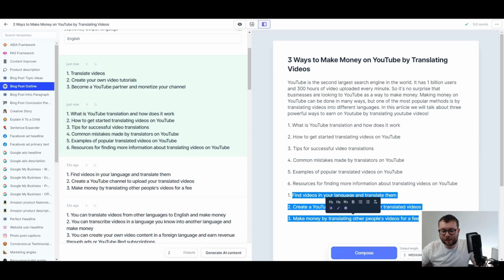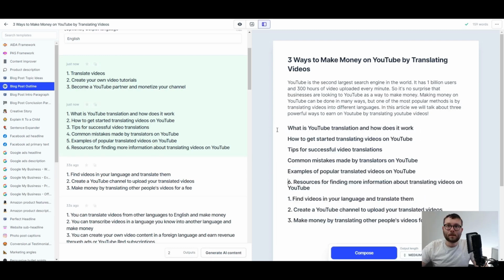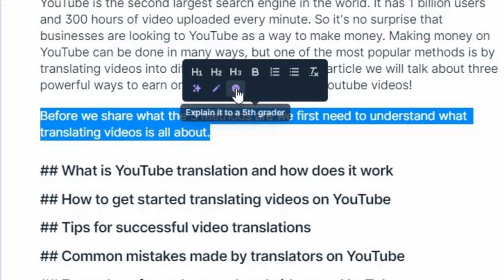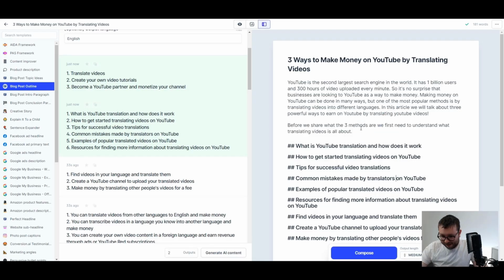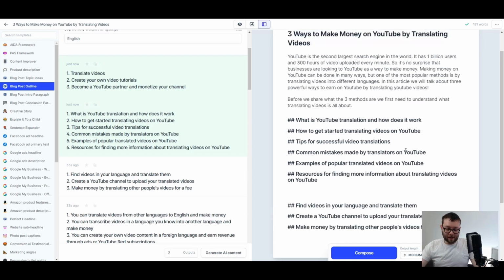Okay, so these 3 are going to be the methods, and this is just going to be understanding what translation is. Okay, so I'm going to clean this up, make them titled, and add a little intro to what's going on here. Before we can, Jarvis, make that a little bit better, rephrase, explain it like to a 5th grader. I prefer my version. Okay, and then just here, now that we understand what translating is,